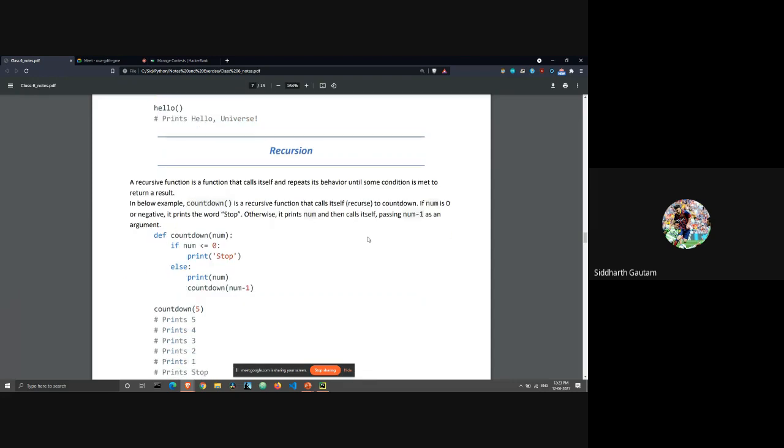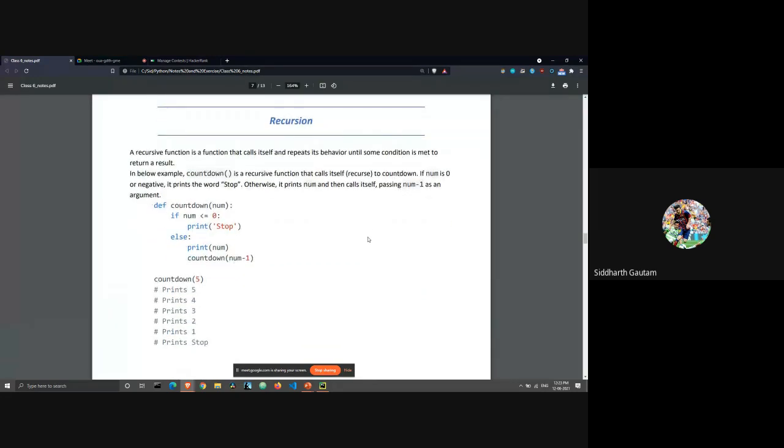Okay. Now we come to recursion. Recursion is a huge topic, right? The concept of recursion is very small, but the implementation of recursion is absolutely massive. So now we're only going to be limiting ourselves to the concept of recursion.